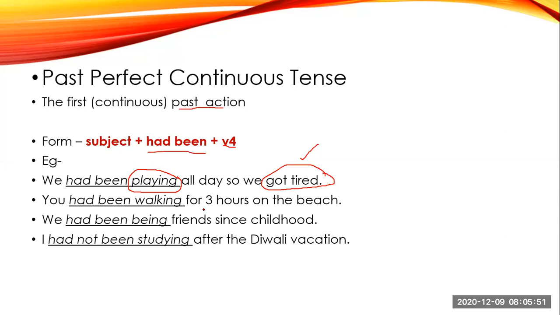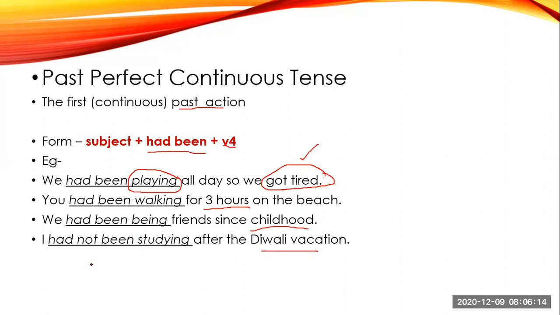The next example: you had been walking for 3 hours on the beach. So here 3 hours, walking. Next, we had been being friends since childhood. So here, childhood is over and still we are friends. I had not been studying after Diwali vacation. So Diwali vacation is over and still I am not studying.